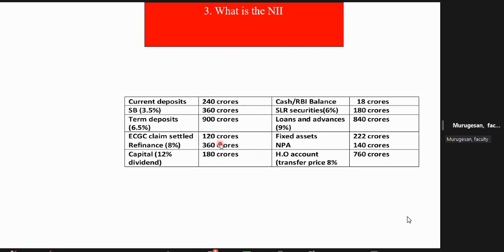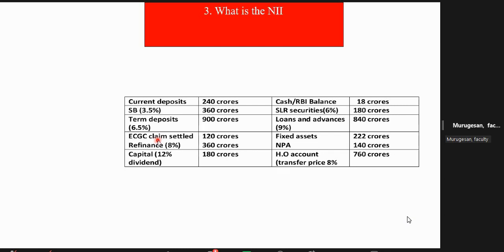You are having more deposit but less loan. Now you have to adjust more source. This is liability. This is assets. So sometimes the HO account will come here, then you have to pay interest. That is called transfer price. Okay, so all these.